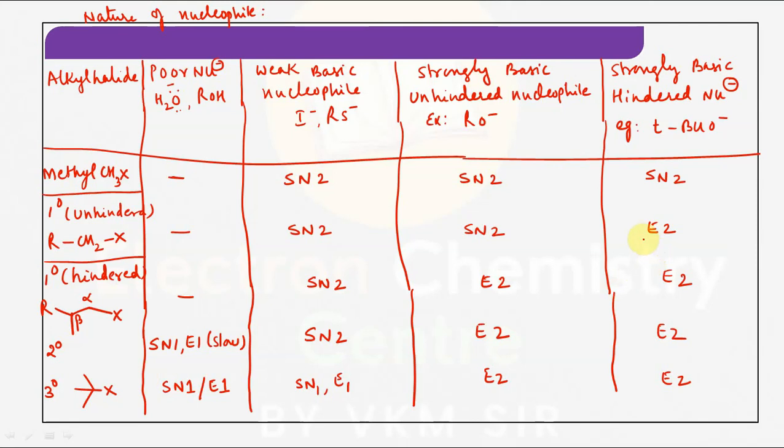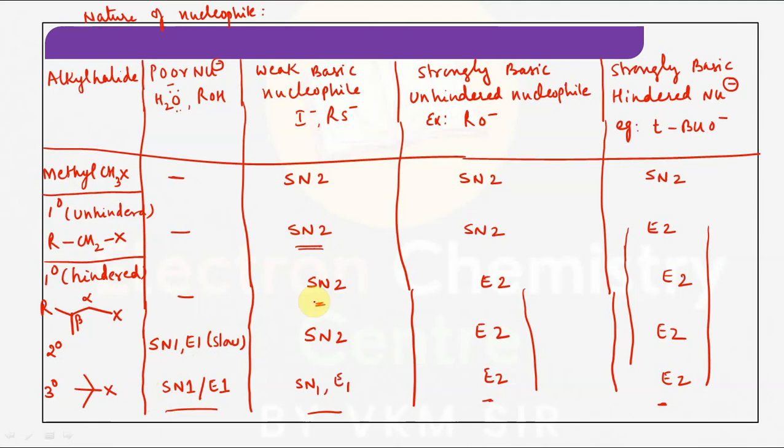In most of the cases, if the nucleophile is strongly basic and hindered, then it will preferably undergo elimination E2. If it is strongly basic, unhindered also, that is E2 only. Tertiary alkyl halide preferably undergoes E2 with strong nucleophiles. With a weak nucleophile, preferably it undergoes SN1 and E1. If it is a weak nucleophile and primary, preferably it undergoes SN2.